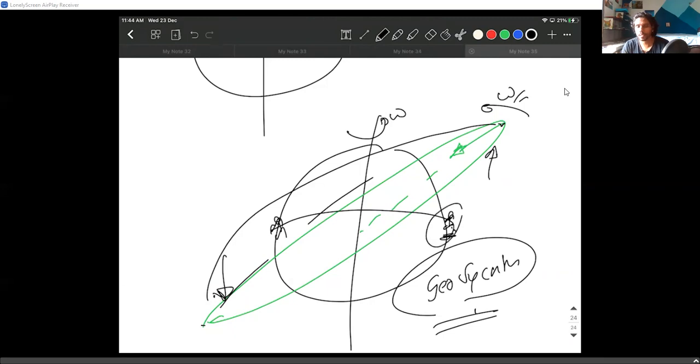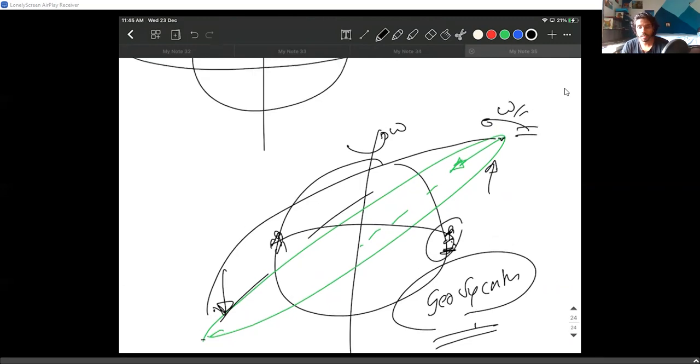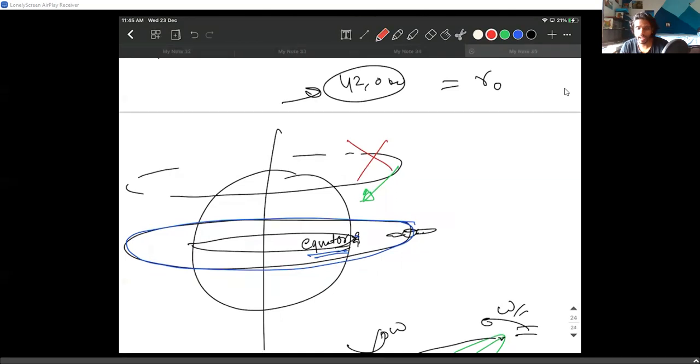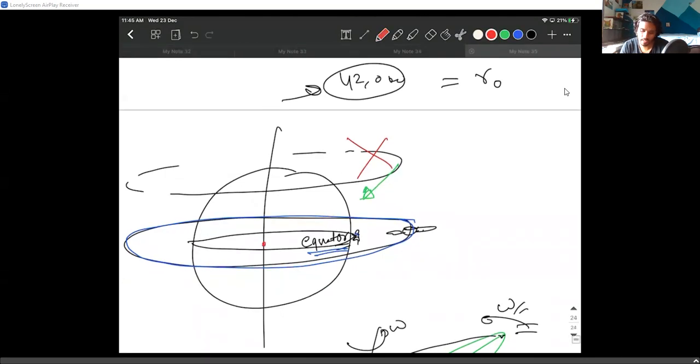But compared to us, they look like they might be moving. But the satellites which are geostationary, they are exactly above the equator all the time. This is a point that you need to note. And there is no way that you can have a satellite in this orbit. There's no chance. The satellite's orbit center and Earth center must always coincide.